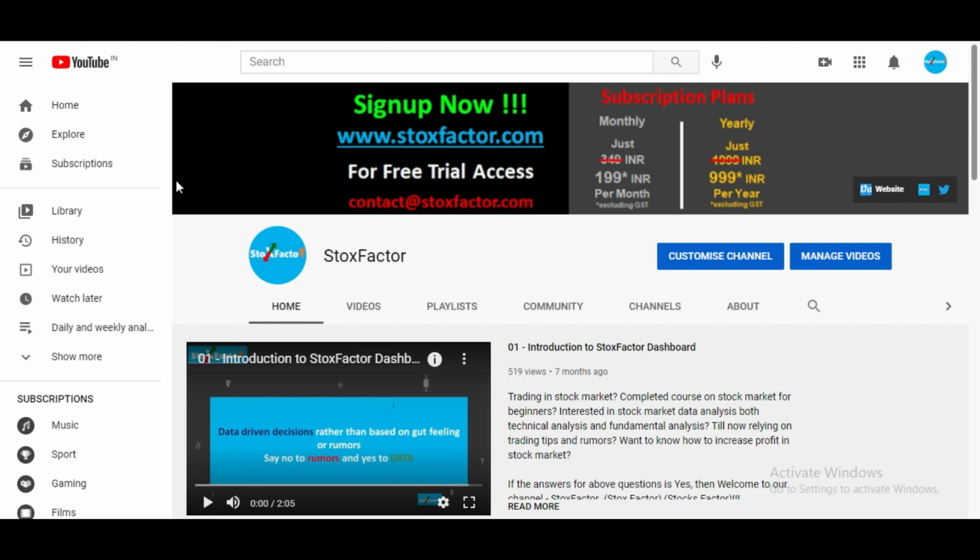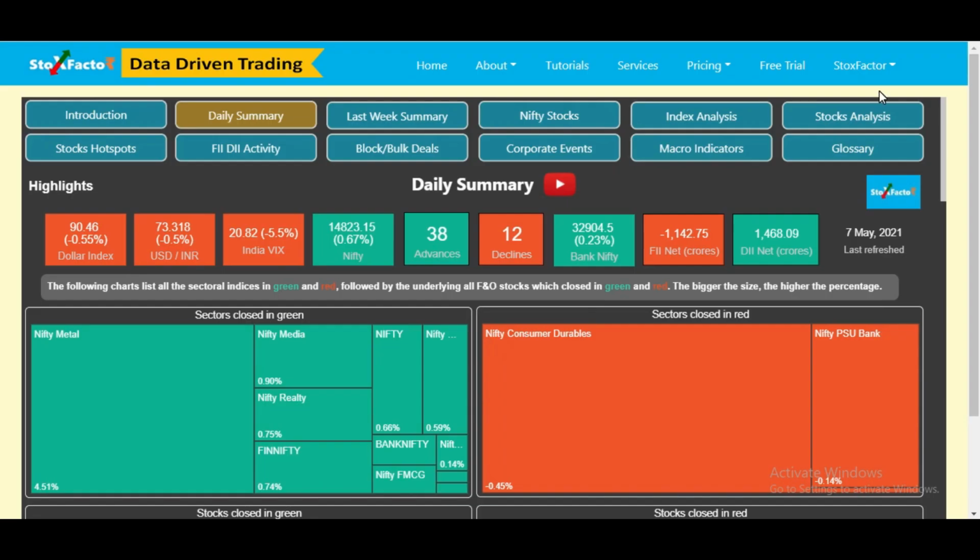So in order to perform the analysis, we'll now switch to our website where we have integrated the dashboard. Right now we have already logged in as the default user and you can see the dashboard on the home page. Once you have taken the full version of the dashboard, you will see the dashboard on the home page once you log in.